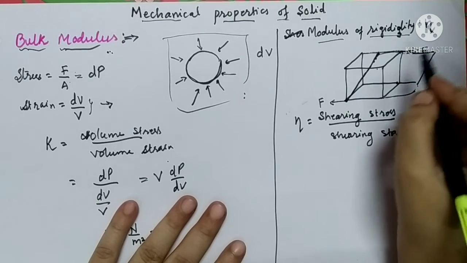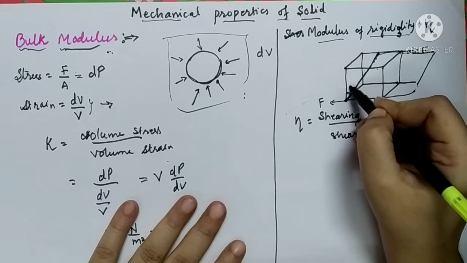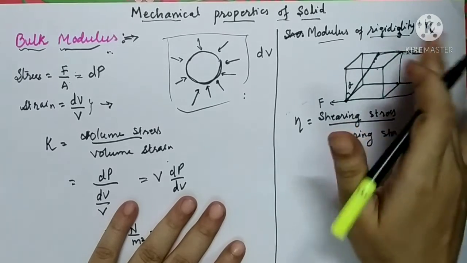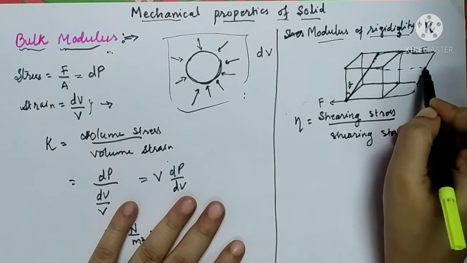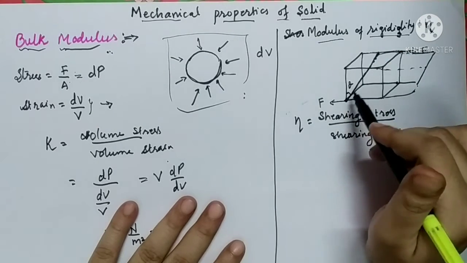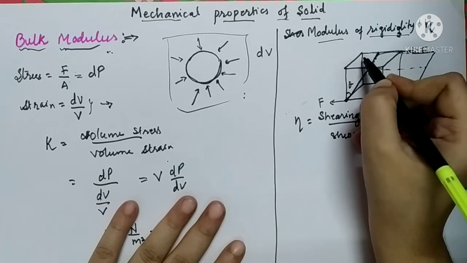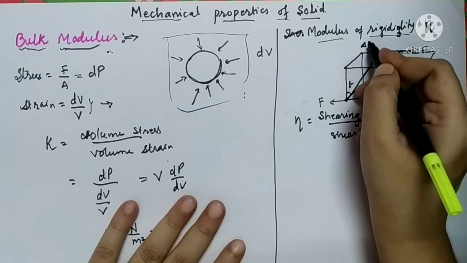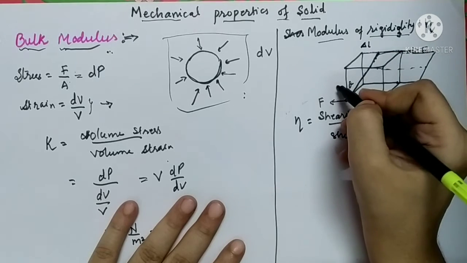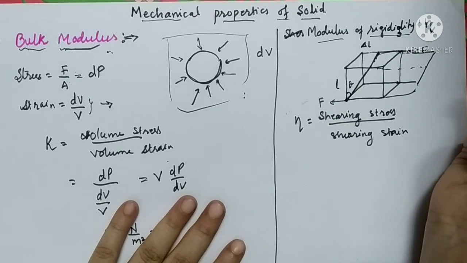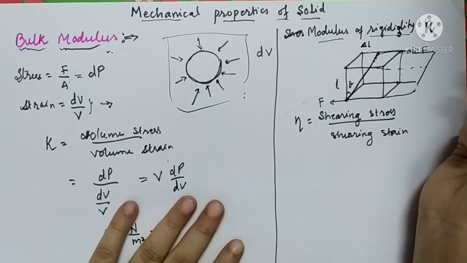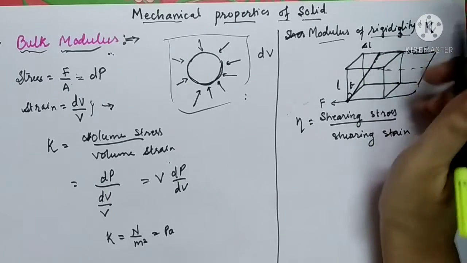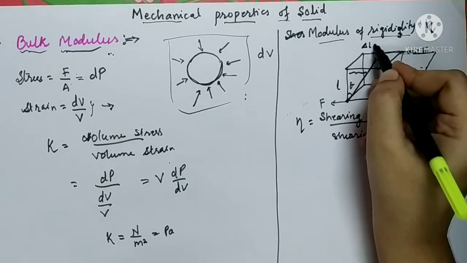The upper surface has been displaced. Let the angular displacement over here be theta, the shift in the upper surface be delta L, and let the length of the cube be small l. So this displacement which has occurred in the upper surface is delta L.